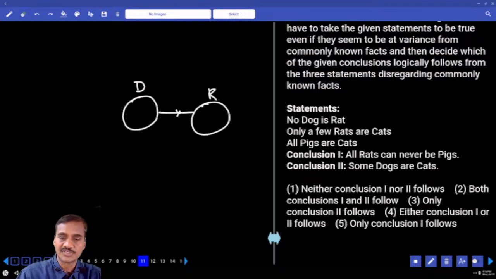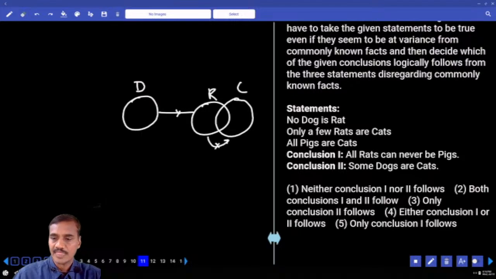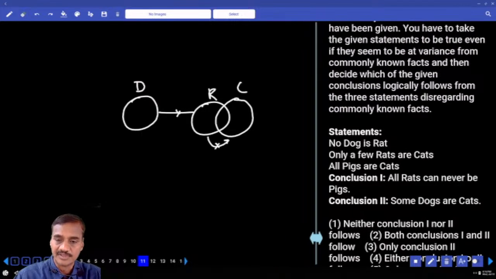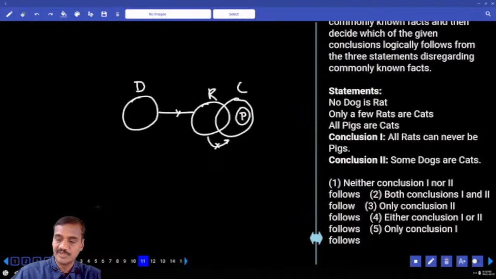Only a few rats are cats. Now these are the rats that are cats. Only a few rats. And all pigs are cats. Now this entire pig is a part of what? Cat. And all rats can never be pigs. All these cats can never be pigs.